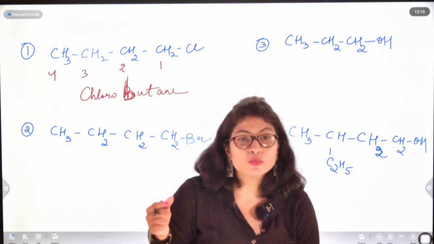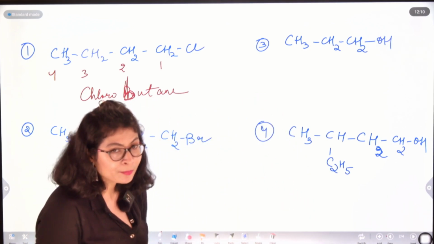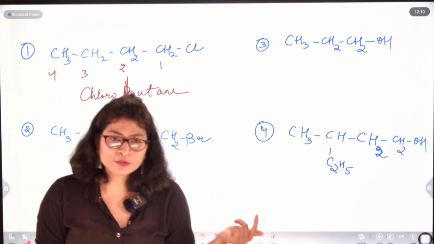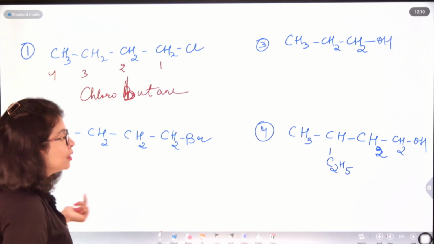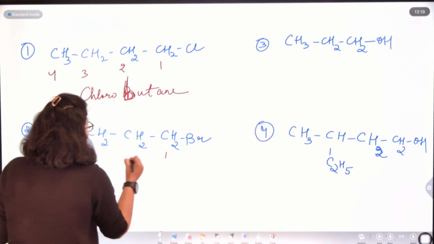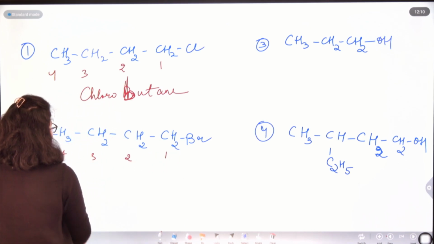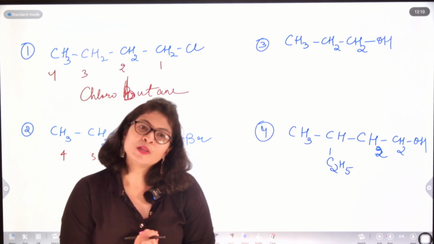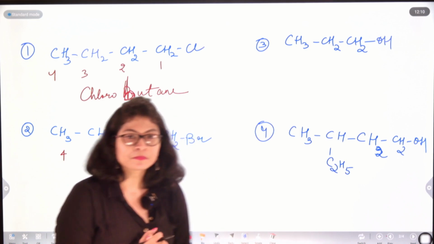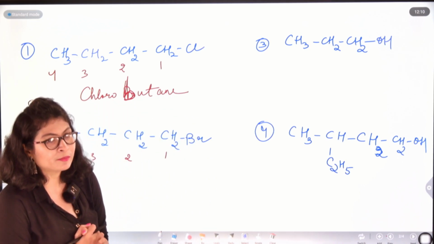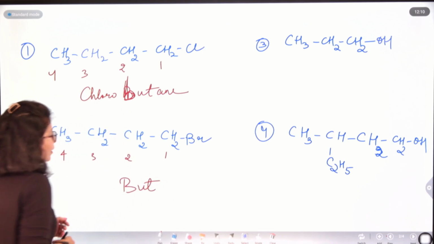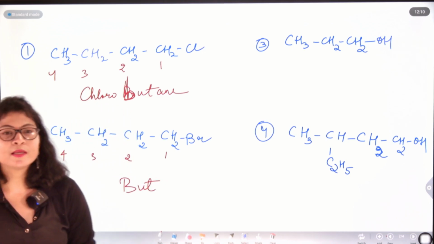Now if I see the second example, again the naming will start from the carbon atom just immediate to the functional group, which is bromine. So the naming will start from this carbon. 1, 2, 3, 4 carbon atoms are there in this as well. And here the word root will be but, again to signify 4 carbon atoms. And all the carbon atoms are singly bonded.